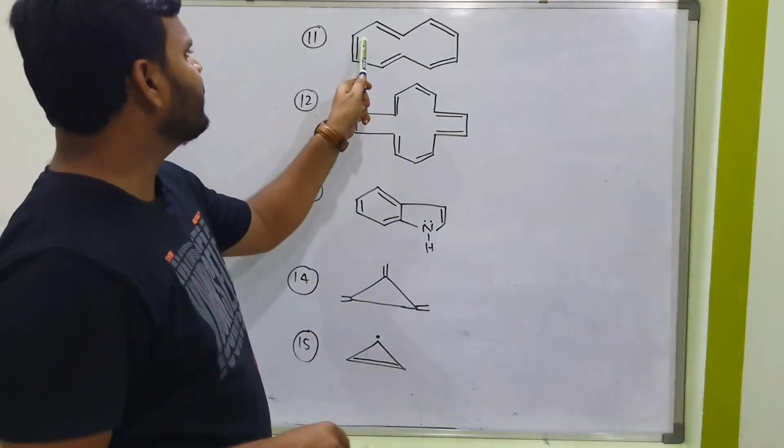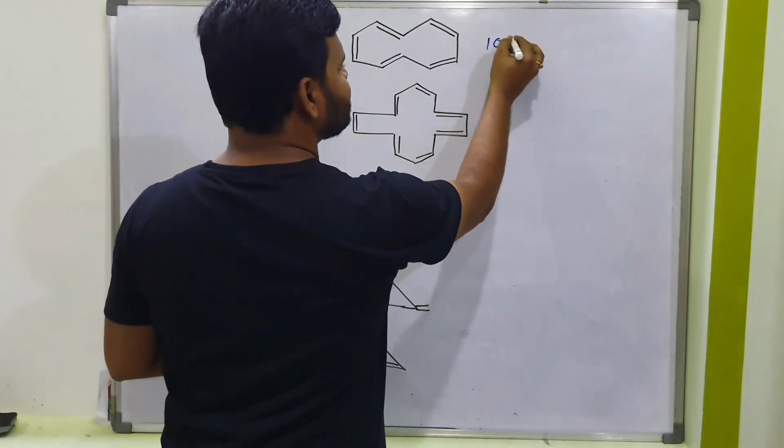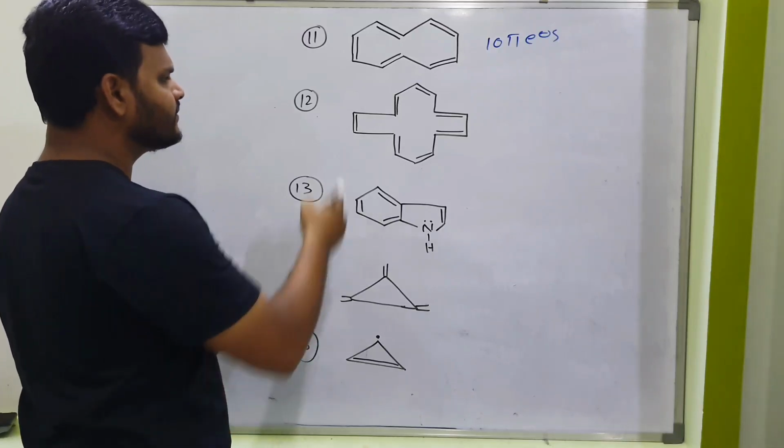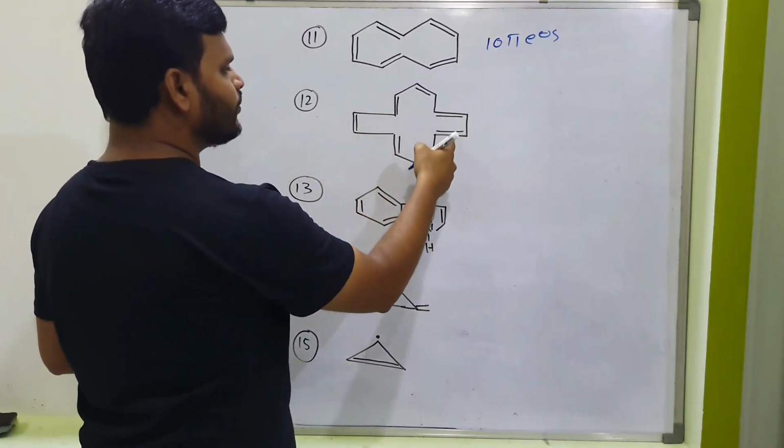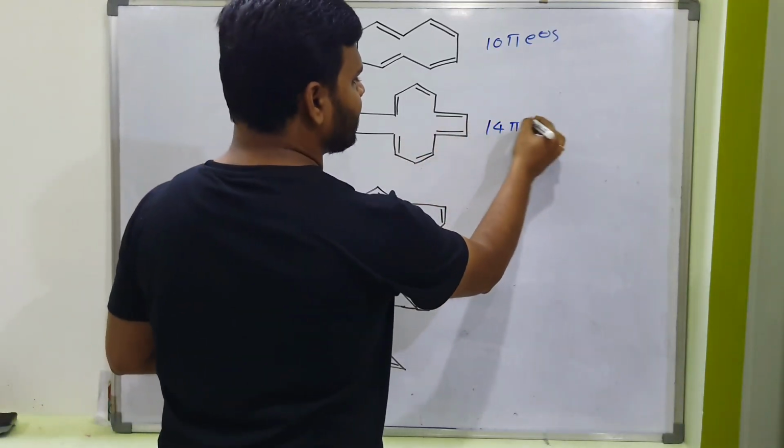Next here, how many double bonds? 1, 2, 3, 4, 5. 5 double bonds. So 5 double bonds means how many pi electrons? Here how many double bonds? 1, 2, 3, 4, 5, 6, 7. 7 double bonds means 14 pi electrons.